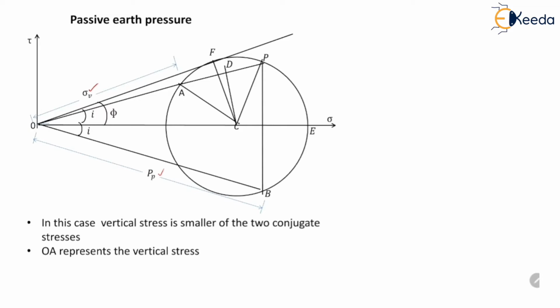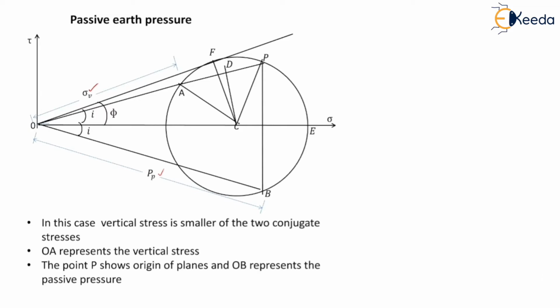OA represents the vertical stress sigma V. The point P shows the origin of planes and OB represents the passive pressure. So from this diagram we can write Pp divided by sigma V is equal to OB upon OA.